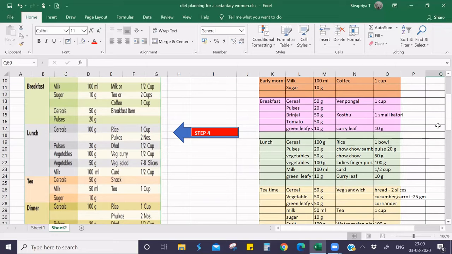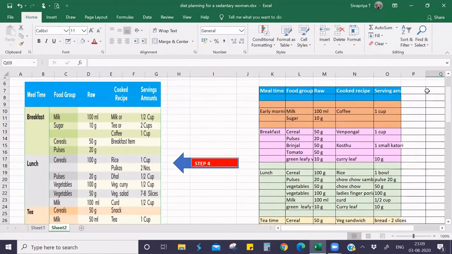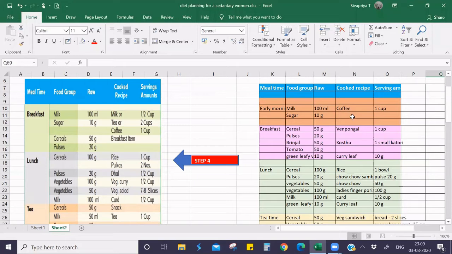Okay. Then for early morning, I have given coffee. Coffee contains milk and sugar. 100 ml of milk is provided, and then 10 grams of sugar. Here I have given 1 cup of coffee. Usually 1 cup measures 200 ml. Universal measurement, 1 cup is 200 ml. So we can dilute 100 ml into 200 ml and make a coffee of 200 ml. Okay. Then coming to drink, usually we don't calculate nutritive value for coffee, tea, any health drink like that. Okay, we calculate only for milk and sugar.